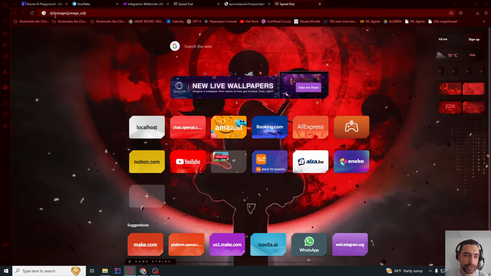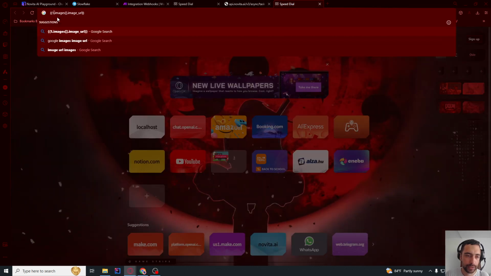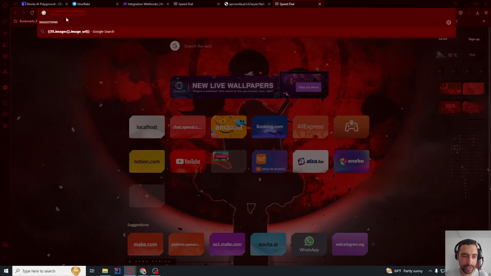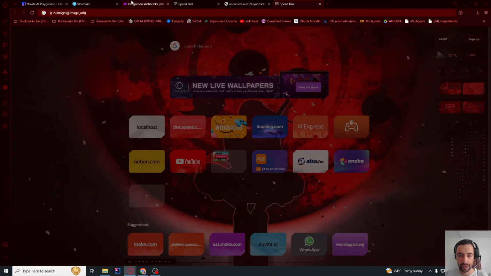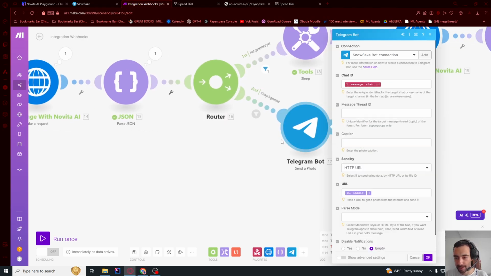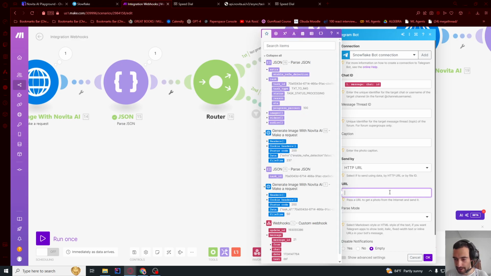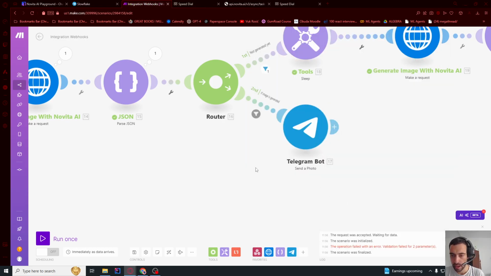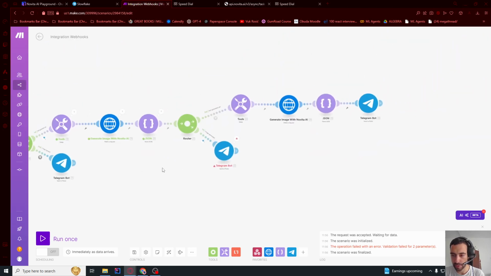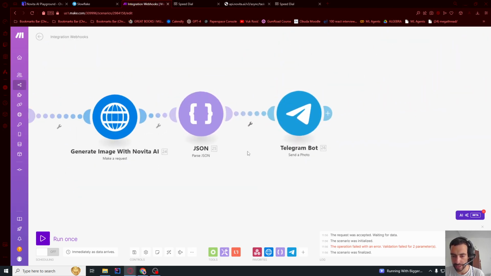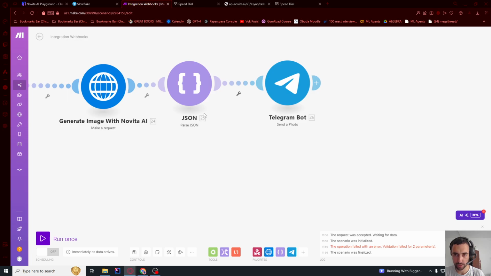So let's go here and change 20 to 15, then copy this with Control A, Control C, and paste it in this one. Delete this and paste here. It doesn't matter that it's kind of transparent. Okay, and then let's go to this one in the end. This will take from the JSON parser that's node 25.